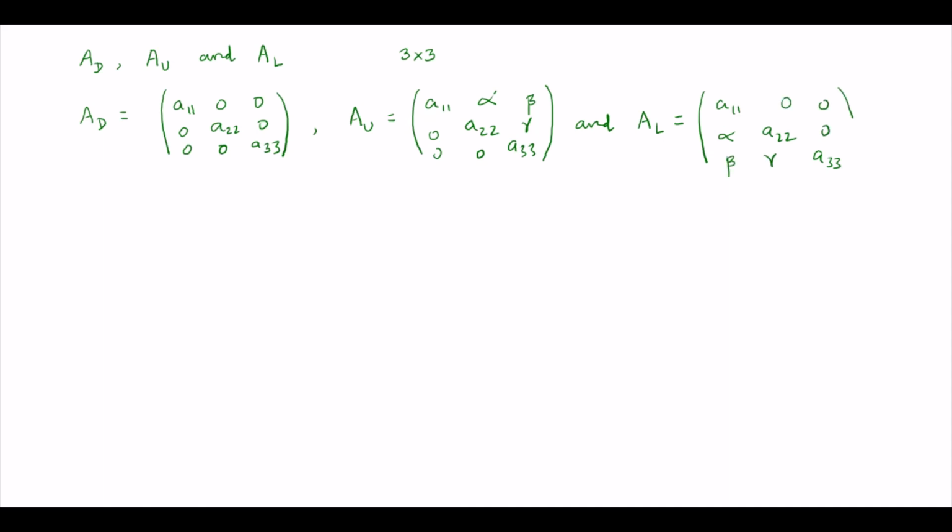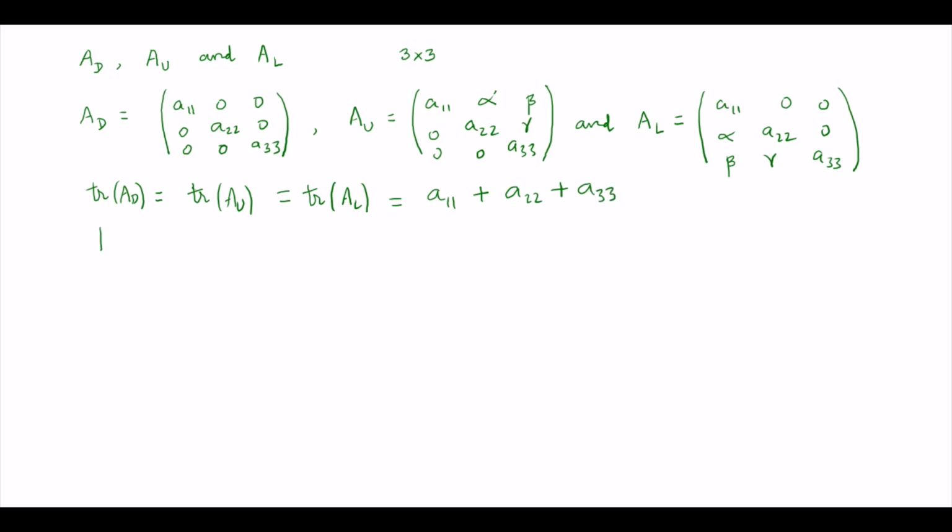Now what is the trace of this matrix? For the diagonal matrix it is the sum of the diagonal elements, which is the same as the trace of the upper triangular matrix, which is also the same as the trace of the lower triangular matrix given above, which is A11 plus A22 plus A33. Now what is the determinant?